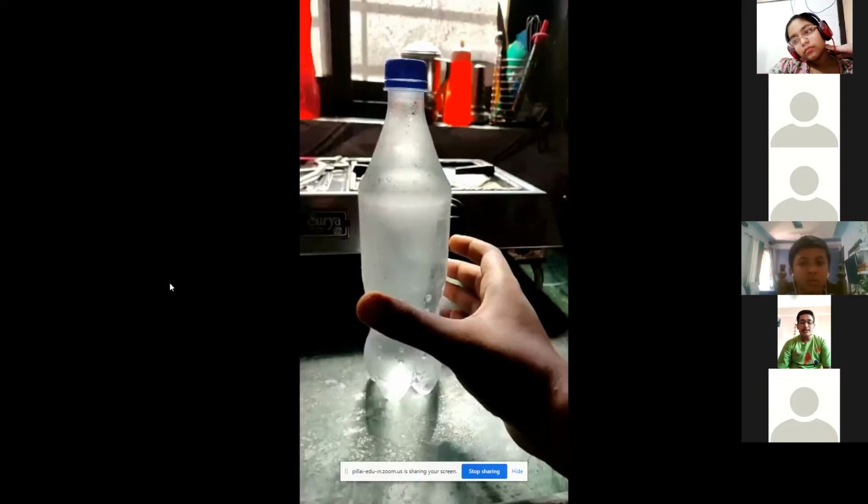Now, someone asked a very beautiful question: how will we know the perfect timing to take the bottle out? Basically, by seeing, you can get the idea. An approximate average of 2 hours is necessary. Before 2 hours, you cannot perform this experiment. I tried after 1.5 hours, then after 2 hours, then after 2.5 hours. This timing depends on the temperature of your freezer.